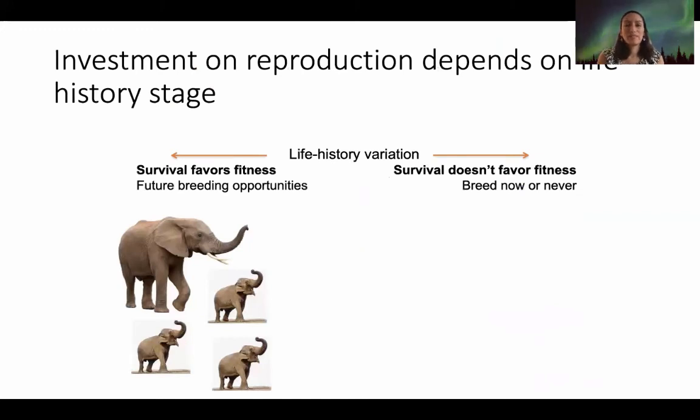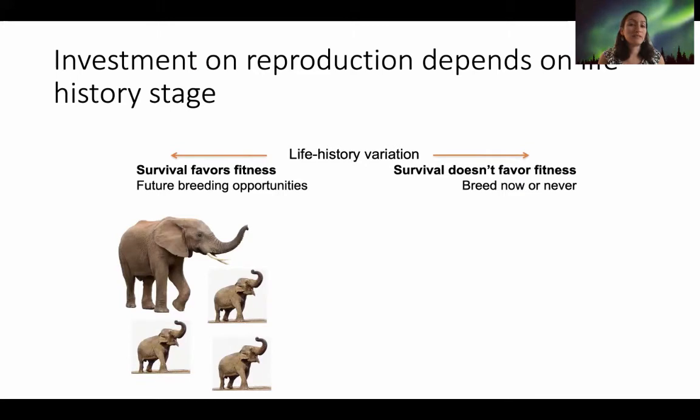But here's where it's interesting to look at how this works from an evolutionary perspective. Because when you're just looking at humans or a very selected group of animals, you're looking at organisms that have a very long life and have multiple opportunities for breeding. So if you look at an elephant or a polar bear, maybe things are not looking very bright right now. Maybe this is not the time to breed.